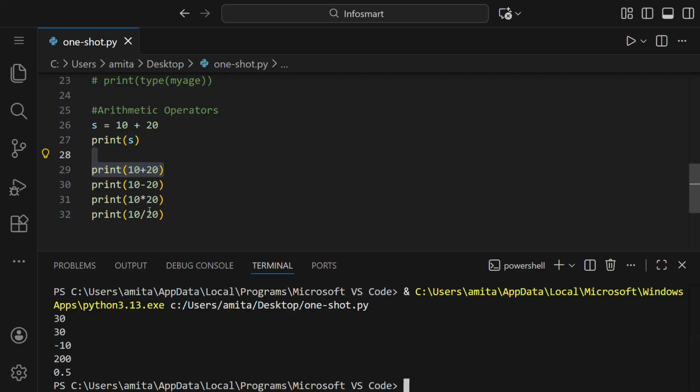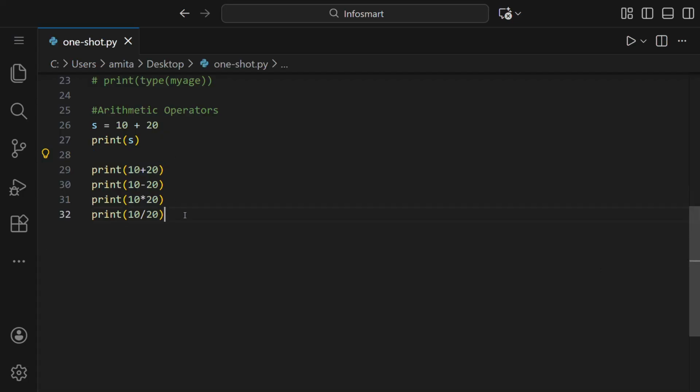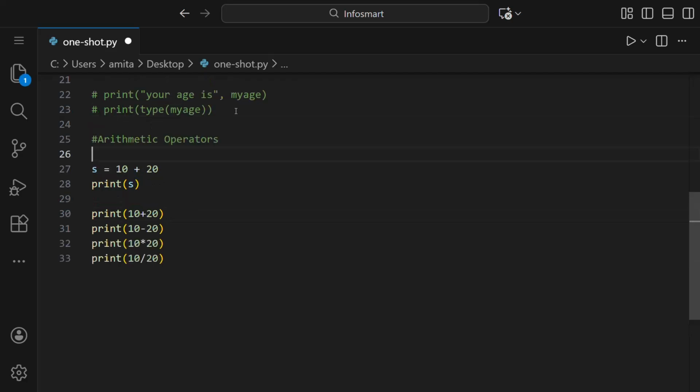Then it's minus 10, 200 and 0.5. These are the arithmetic operators. And if we want to block comment this, we can simply put triple quotes here and then at the last. So this is a block comment.